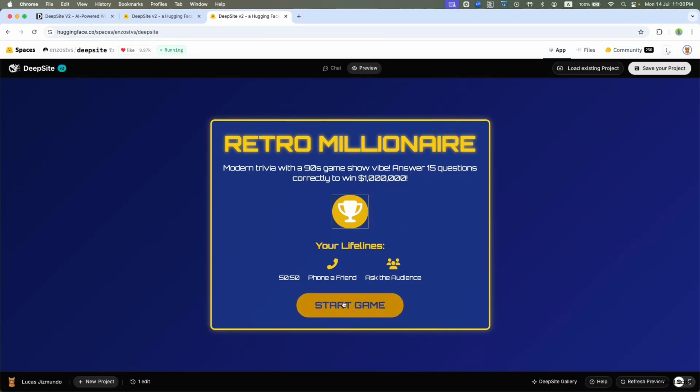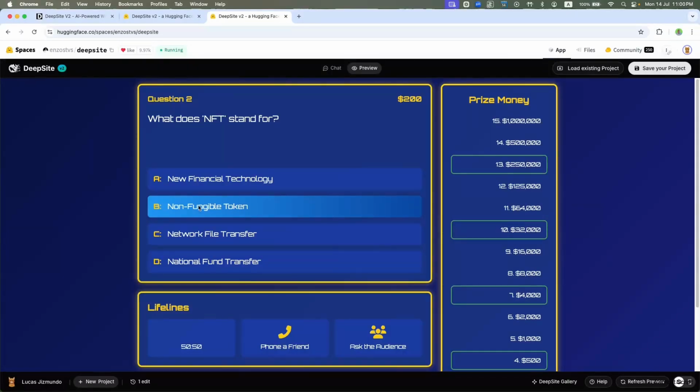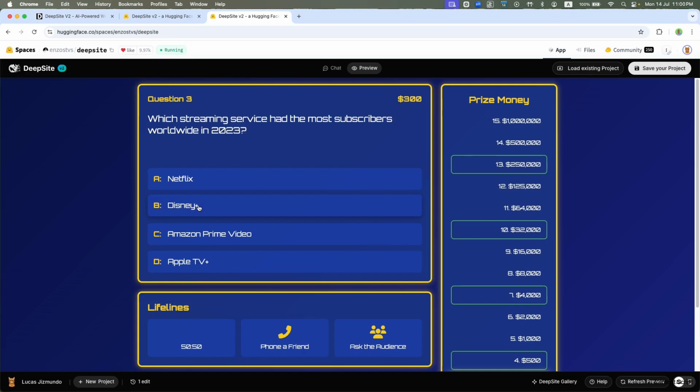Let's start the game. Start game. Which social media platform introduced stories first? I think Snapchat. Let's see. Oh, what does NFT stand for? Non-fungible token. Wow.